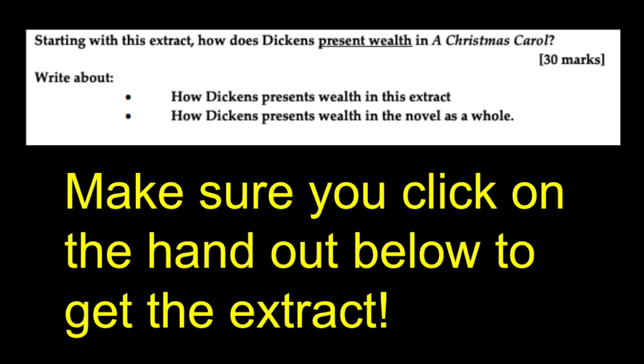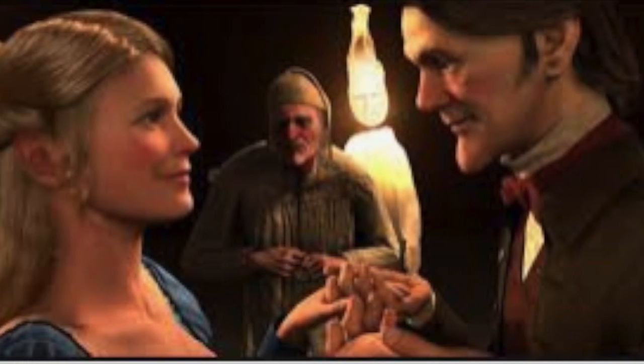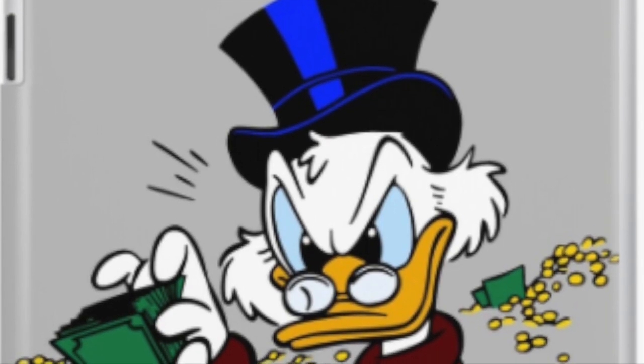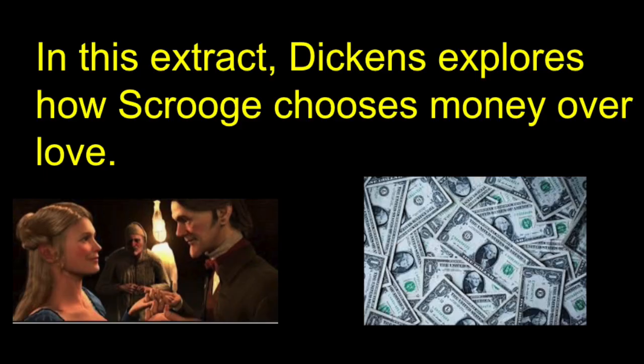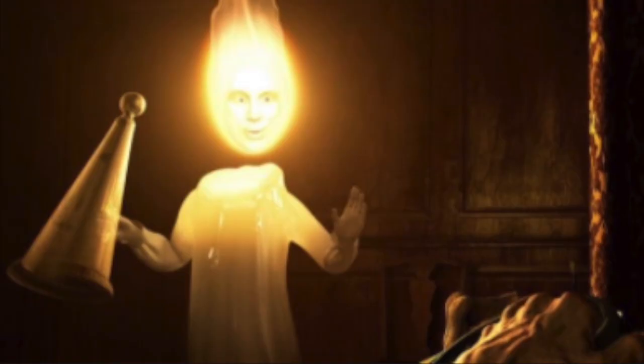And in this extract, we see Belle leave him, and she leaves him because she thinks that he doesn't love her anymore because he loves money more than he loves her. So we can start with something about the idea that, in this extract, Dickens explores how Scrooge chooses wealth over love. A decision which, in the context of the novella as a whole, actually leaves him deeply unhappy and alone. And this is perhaps the thing that he starts to learn from the Ghost of Christmas Past.